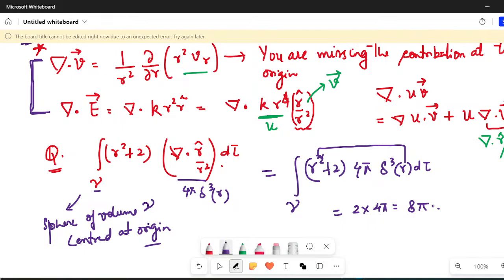So these are some very basic properties that you should remember with regards to the Dirac delta function. Please let me know if you've understood the entire thing in the lecture.